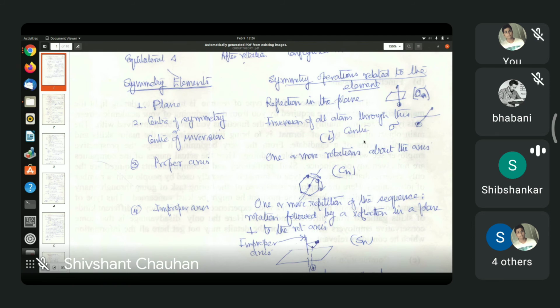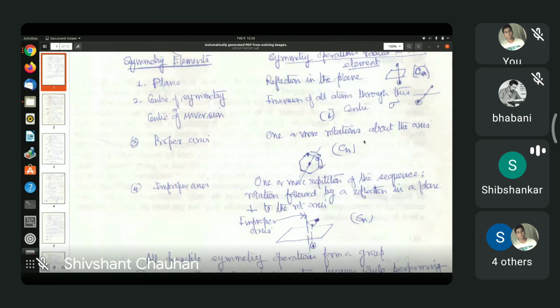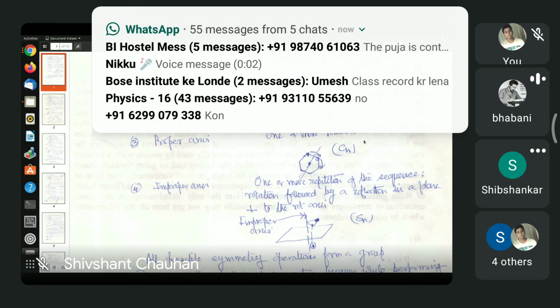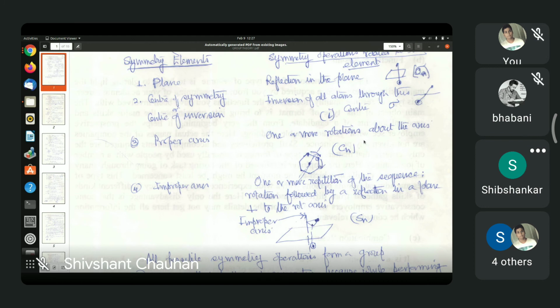And apart from these three, there is also improper rotation. That means you rotate the system about some axis and then reflect it in the plane perpendicular to this axis. This is called an improper rotation. That is also a point symmetry operation. Orthogonal transformations with negative determinant. Sorry? These are basically orthogonal transformations with determinant negative. Yeah, the improper rotation. Sir, orthogonal transformations with an orthogonal matrix having determinant -1.